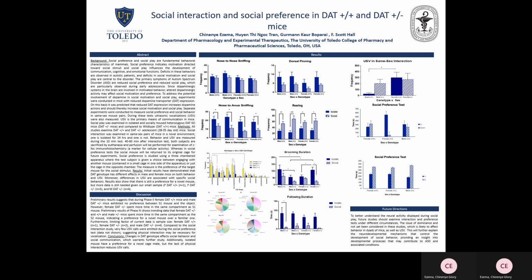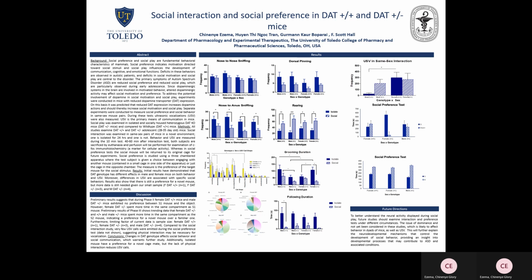We studied social interaction and social preference in DAT++ and DAT plus minus mice. To begin with, social interaction and preference are fundamental behavioral characteristics that are observed in mammals. They indicate motivation that's directed towards social stimuli, such as other people, and social play, which influences the development of communication, cognitive, and emotional functions.